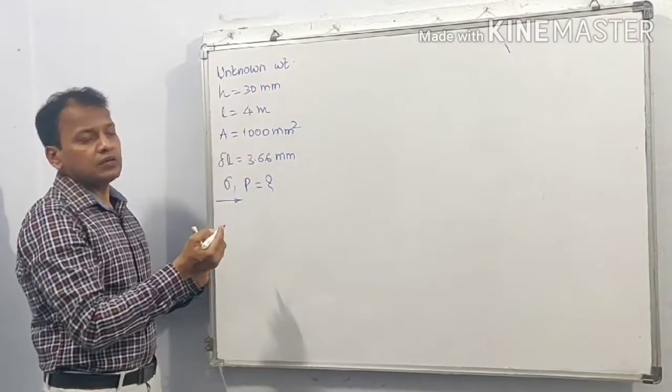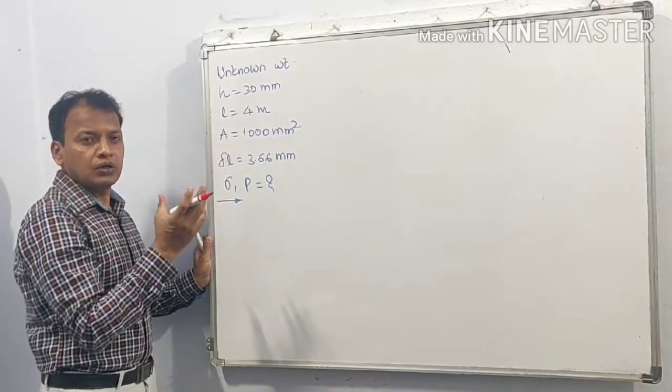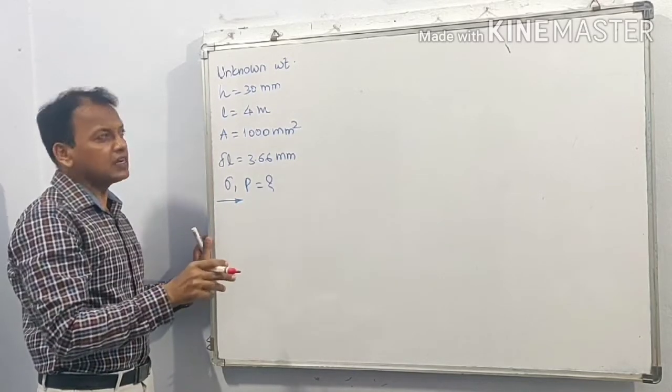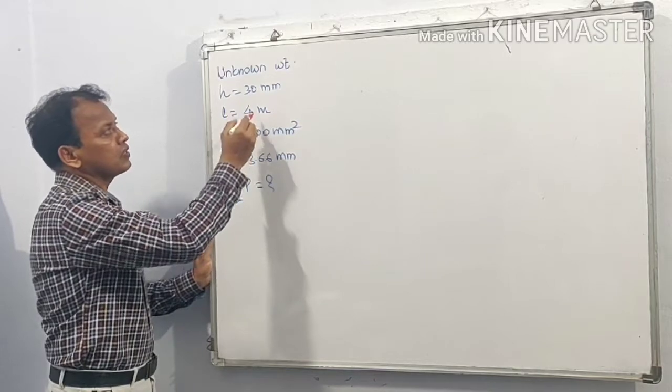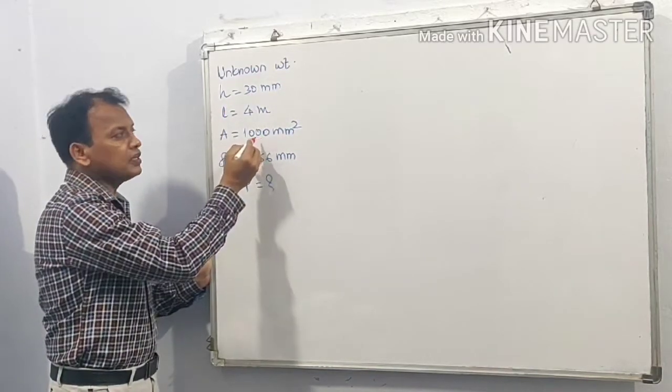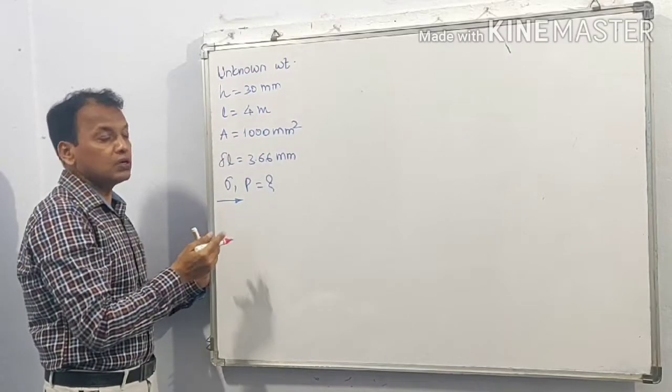An unknown weight is falling on a rigid collar attached at the base of a vertical rod of length 4 meter through height 30 millimeter. The cross sectional area of the rod is 1000 millimeter square.